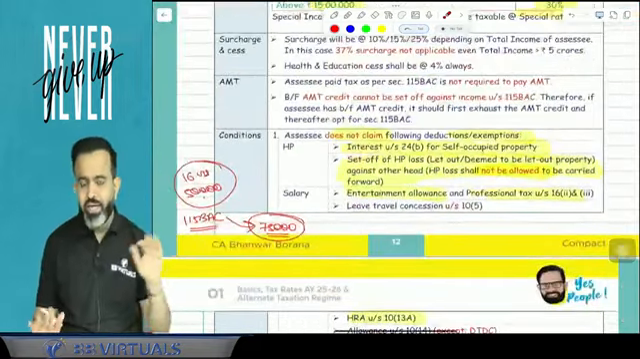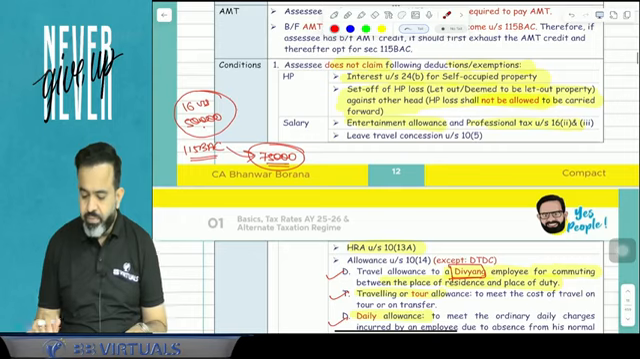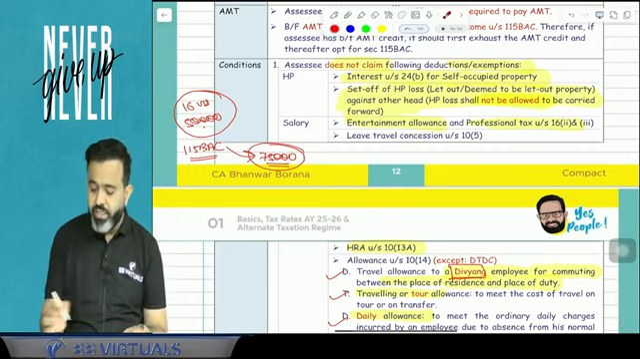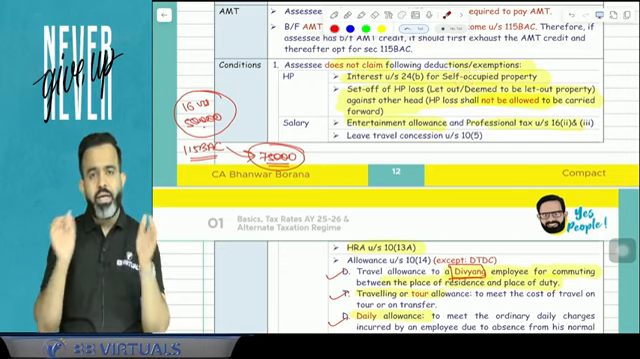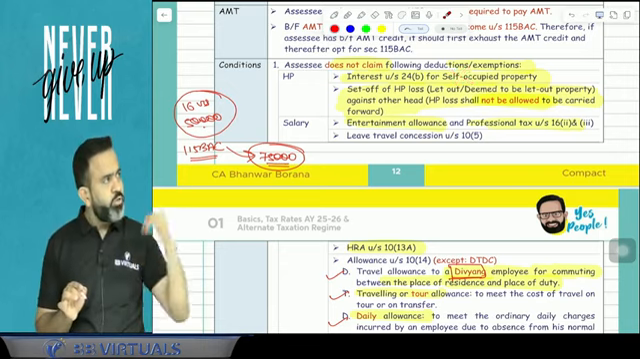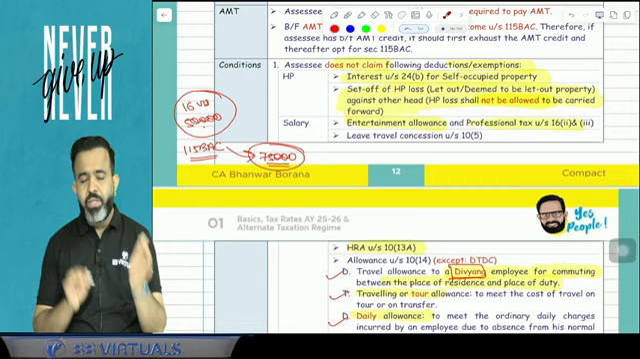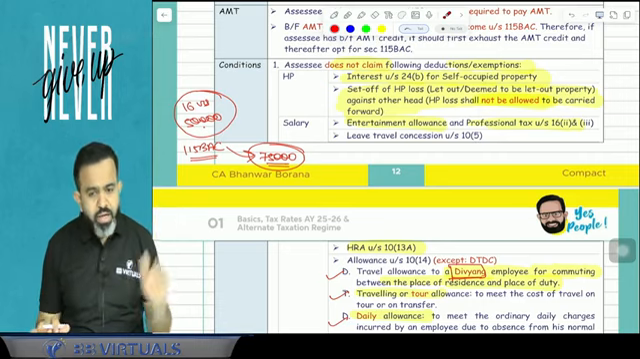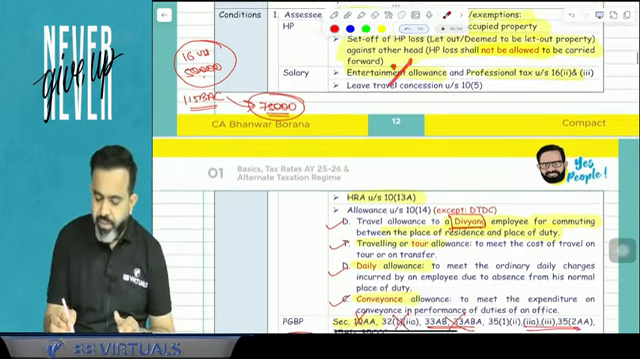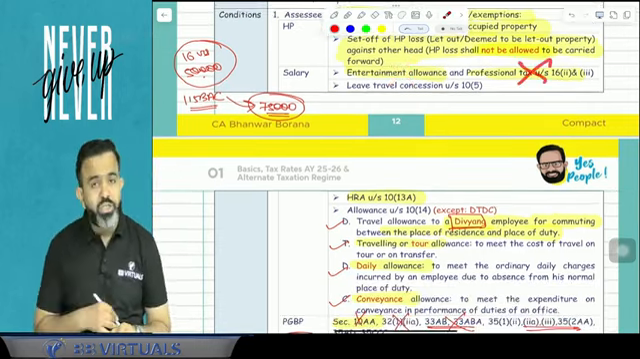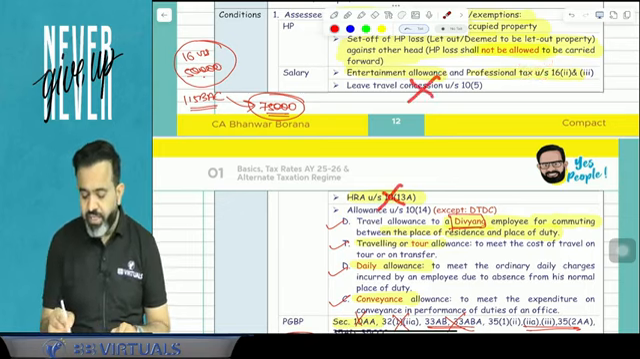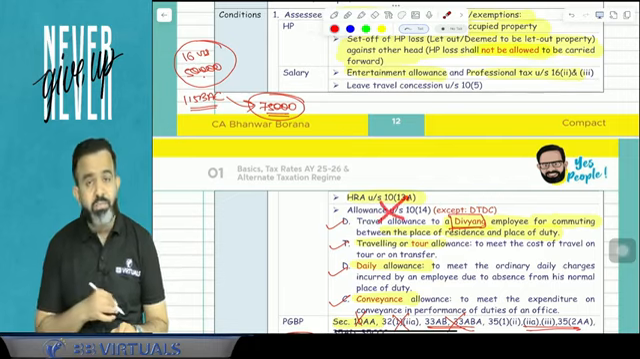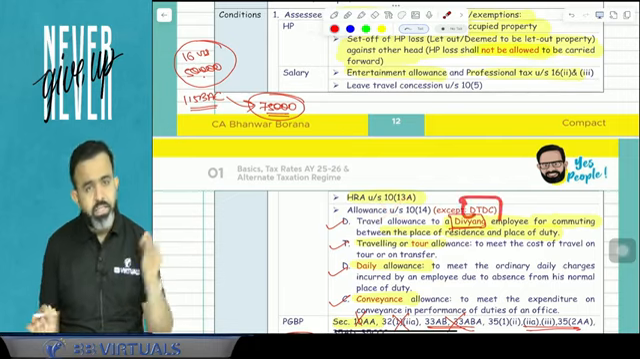So guys, all these benefits are not available. Can I revise again? So guys, under house property, in case of a self-occupied property, the interest deduction is not allowed. Under let-out property, if there is a loss, it is not allowed to be set off against any other head. If there is any remaining loss, it will lapse, it is not allowed to be carried forward also. In case of salary, entertainment allowance not allowed, professional tax deduction not allowed, leave travel concession, HRA exemption not allowed, any allowance exemption not allowed, except DTDC is allowed.